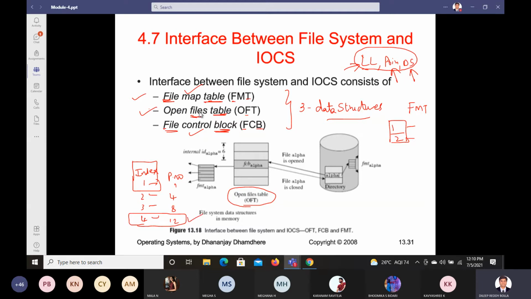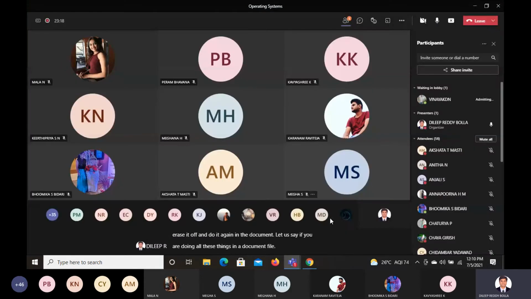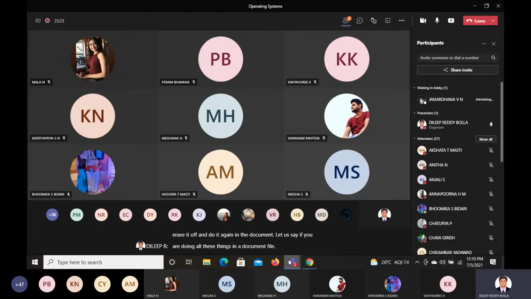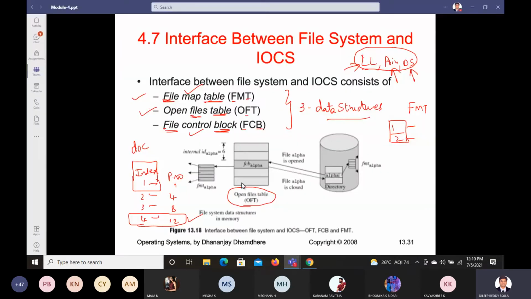After opening the experiment, that corresponding sheet, you want to read it, or you want to correct it, or you want to erase it and do it again in the document. Let us say if you are doing all these things in a document file, we are able to edit or do anything of that kind. If you are doing like that, we can do it.